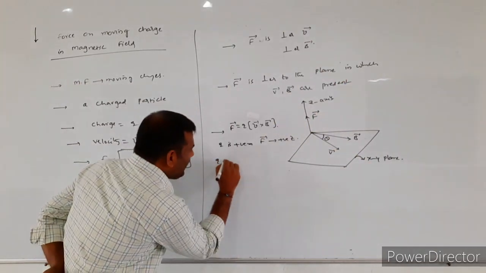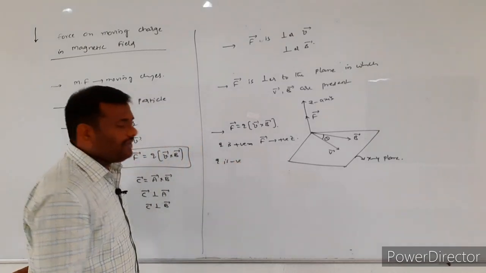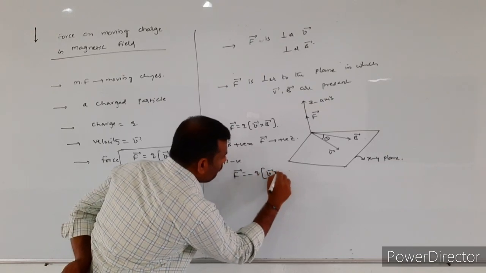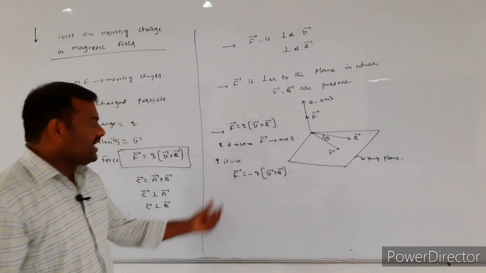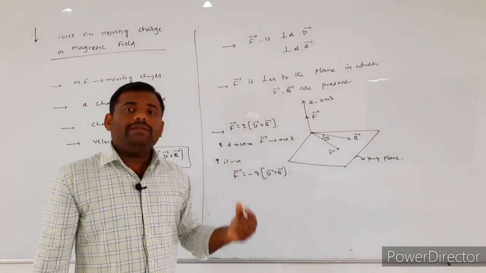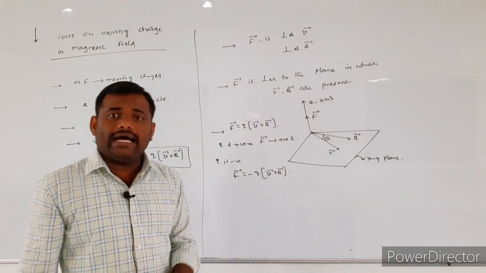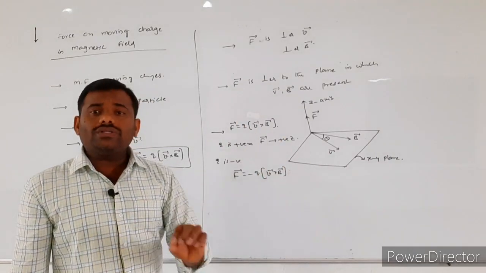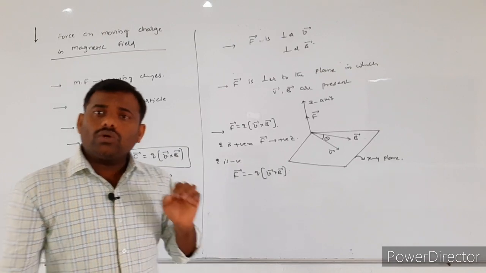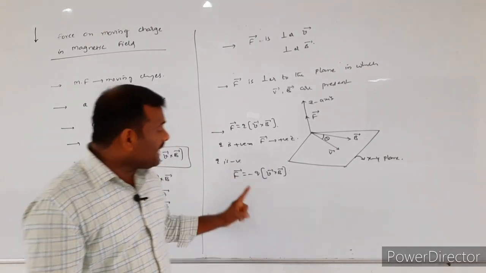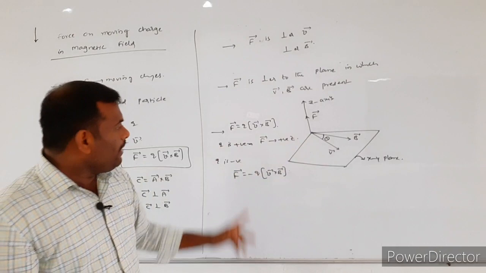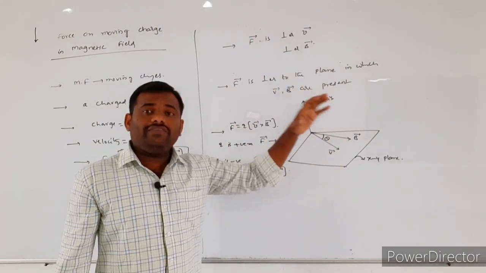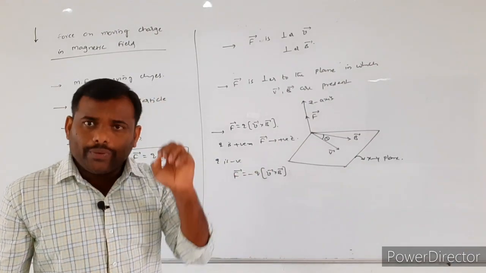If Q is negative, F bar becomes minus Q into V bar cross B bar. If the charge is negative, the direction of the force is reversed. There is no change in the magnitude, but the direction of the force will be reversed. Previously, the force was acting along the positive Z axis when we assumed the charged particle was positive.